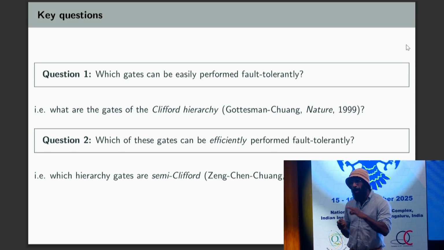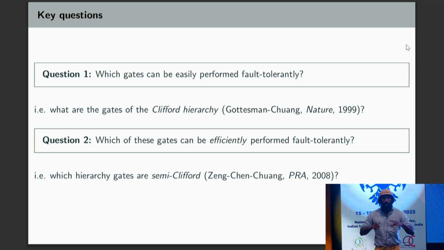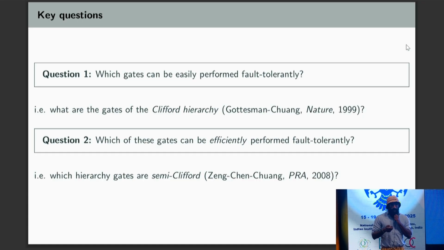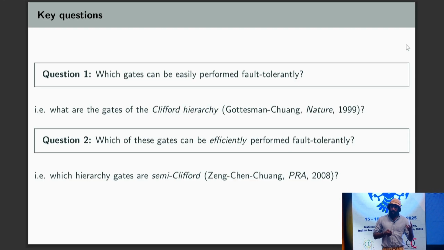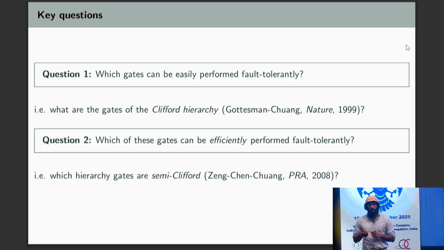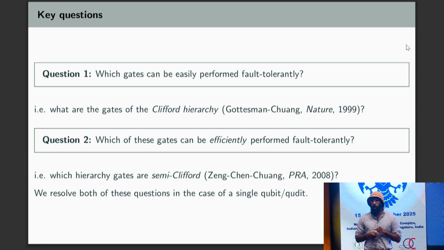Mathematically, what that question translates into in this program is: which Clifford hierarchy gates have this property called semi-Clifford? I'll explain what that is. That was defined by Zhou, Leung and Chuang in 2000. Basically, there are some gates that you can perform fault tolerantly, and for a subset of them you can perform them with magic states half the size, and that's what's called semi-Clifford.